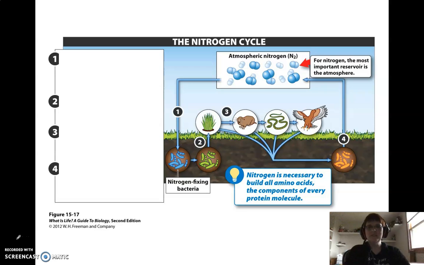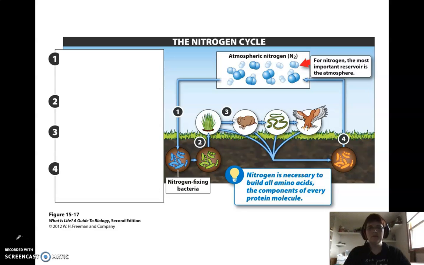This is lecture 5 from chapter 17, and we are picking up with our next cycle. We're looking at the nitrogen cycle. So our last lecture looked at the carbon cycle and how carbon moved through an ecosystem. So here we're looking for nitrogen, and we're going to start again where nitrogen has its reservoir, the non-living part